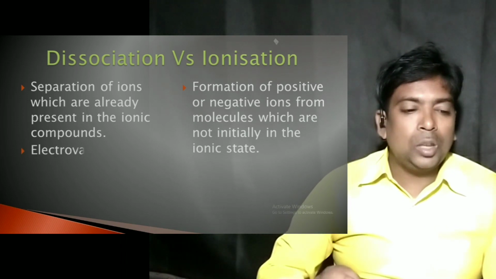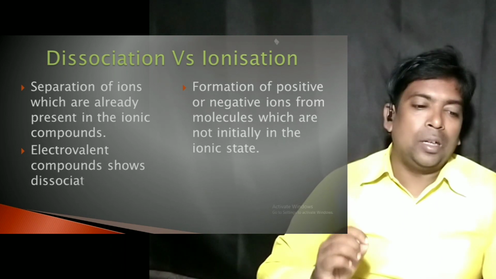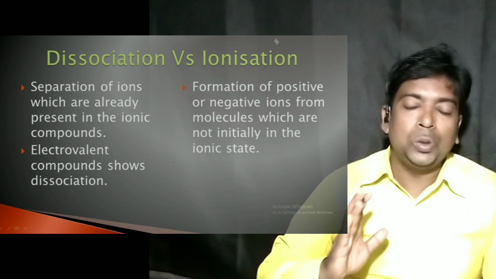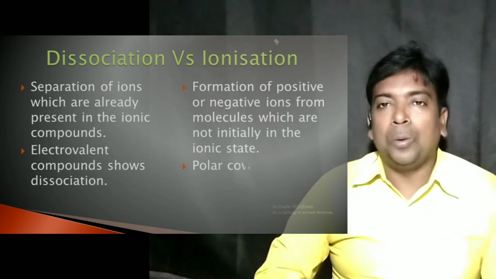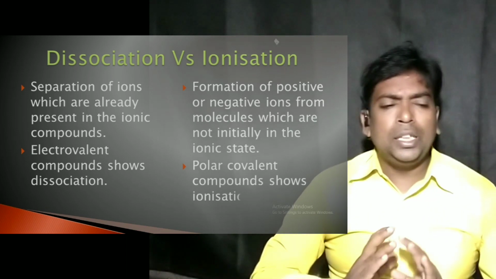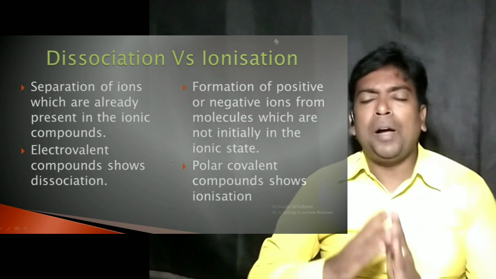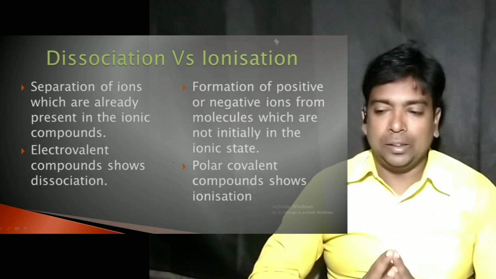But during the process of ionization, molecules are converted into ions, and this process is known as ionization. Electrolytic dissociation occurs in electrovalent compounds. Electrovalent compounds show dissociation, whereas polar covalent compounds show ionization. So either by dissociation or by ionization, we obtain free mobile ions after dissolving the substance in water, or sometimes by melting.